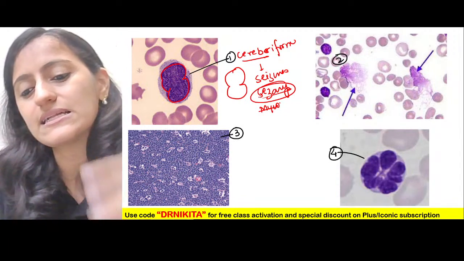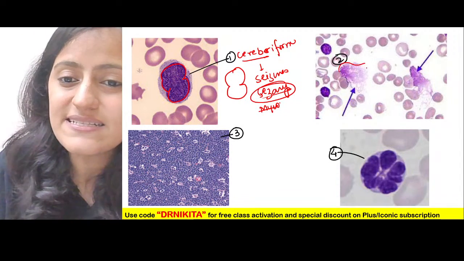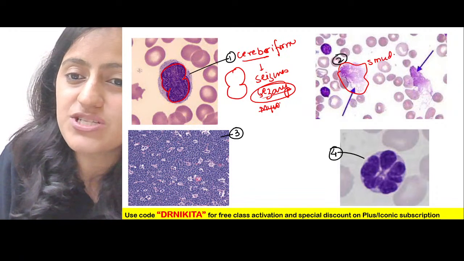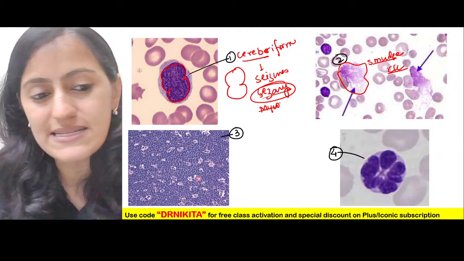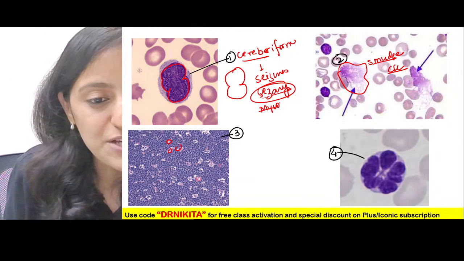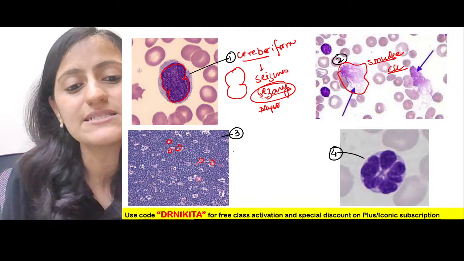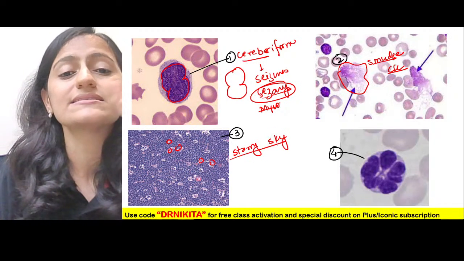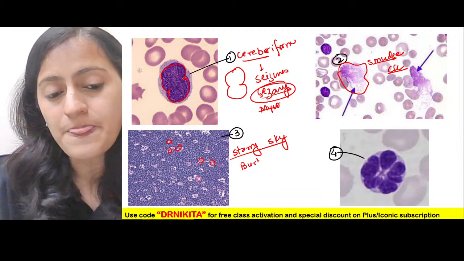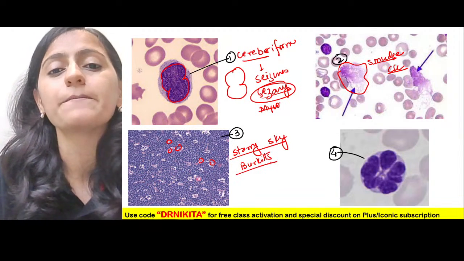So Sezary cells, cerebriform. This is the smudged cell, CLL, right, which gets smudged, destroyed. This is basically, you can see these white spaces. This is the starry sky appearance. Starry sky appearance is seen with Burkitt's lymphoma, right?